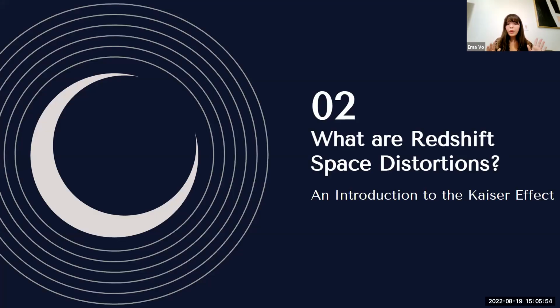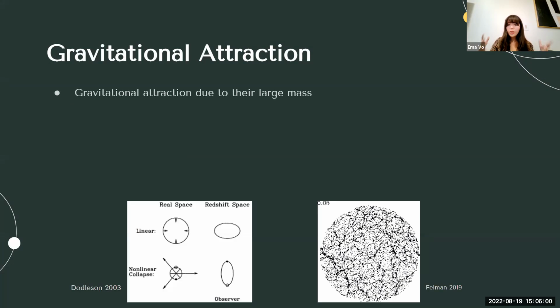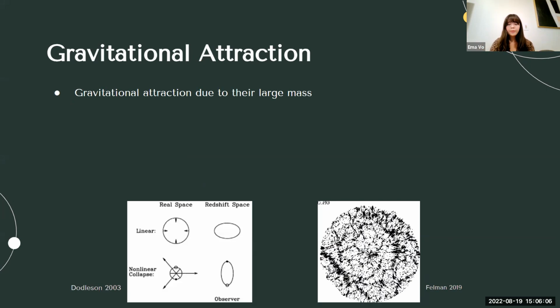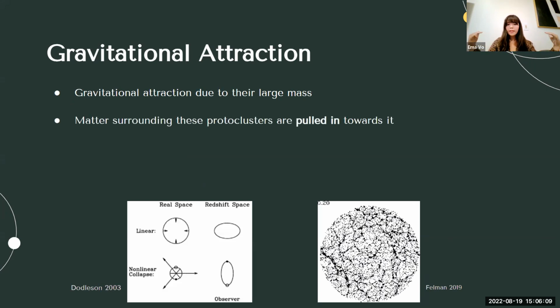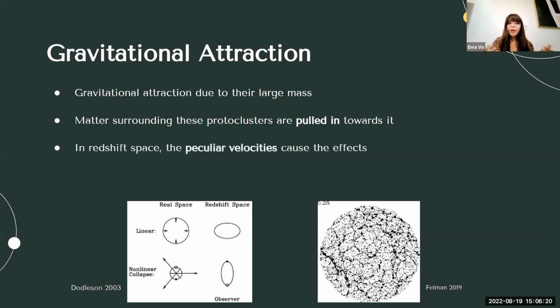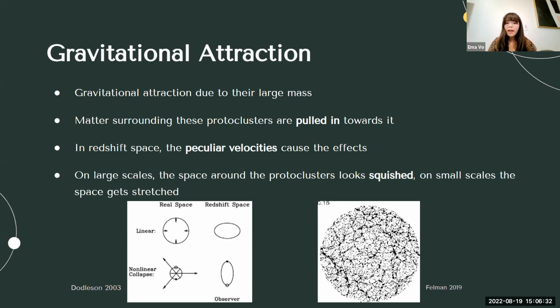So a bit more specifically to what I'm looking at is the redshift space distortions, and kind of an intro into that. Because protoclusters are so large and so dense, there's a lot of mass. And when there's a lot of mass, there's a lot of gravitational attraction. So all the matter around these protoclusters ends up being pulled in towards the center of the protoclusters. And when we're looking at redshifts, redshifts are a measurement of both distance and velocity. And because it's based off velocities and movement, the redshift space actually gets distorted. So these peculiar velocities of the matter around protoclusters cause a distortion when we look at them in the redshift view. So what would look round in real space actually ends up looking squished in redshift space because of the movement of that matter.